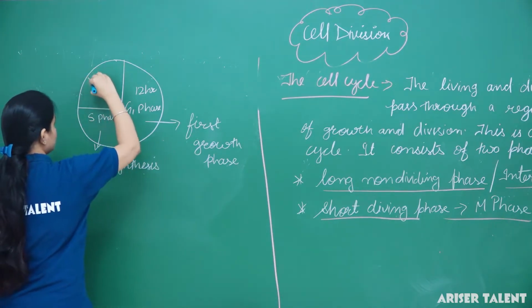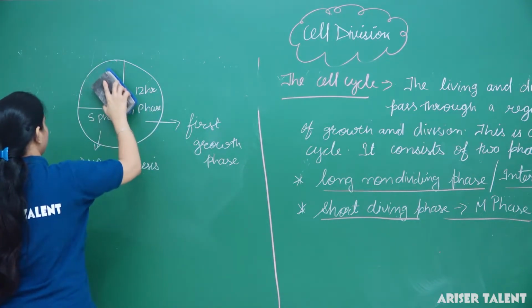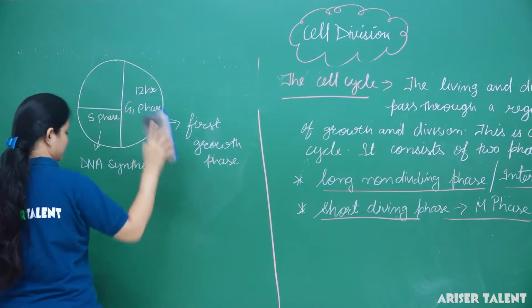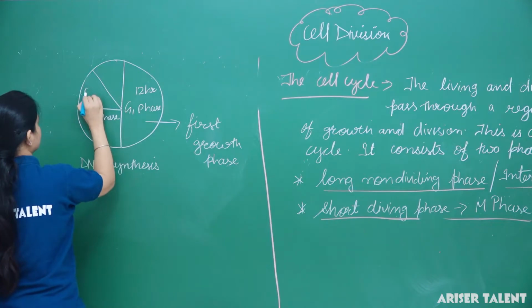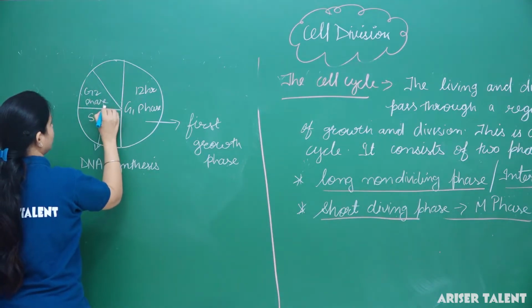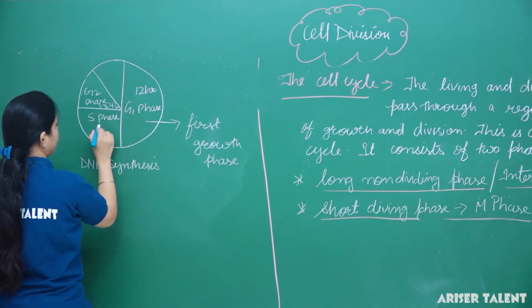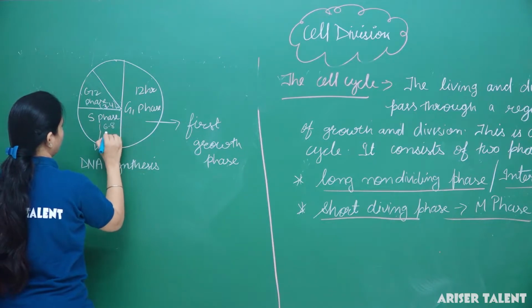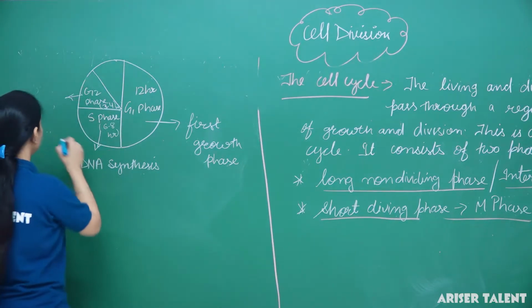Next is G2 phase. It takes generally 3 to 4 hours, and S phase takes 6 to 8 hours to complete. G2 phase is the second growth phase.